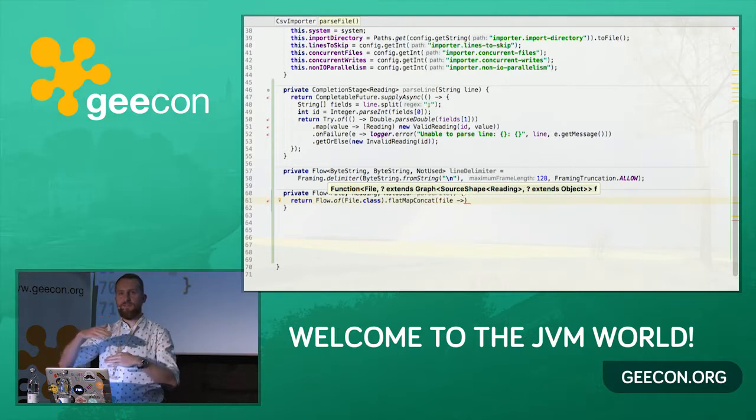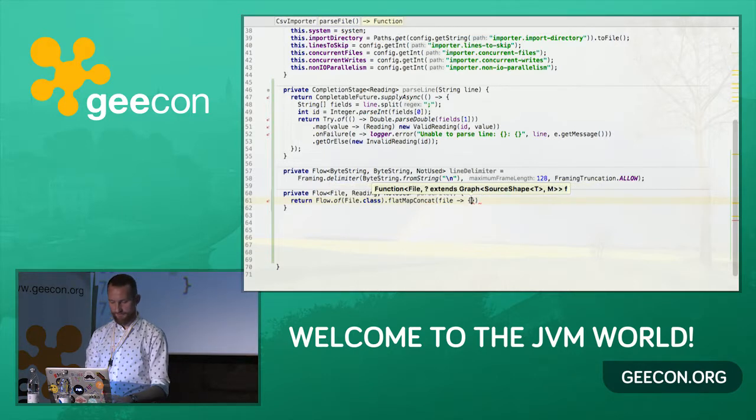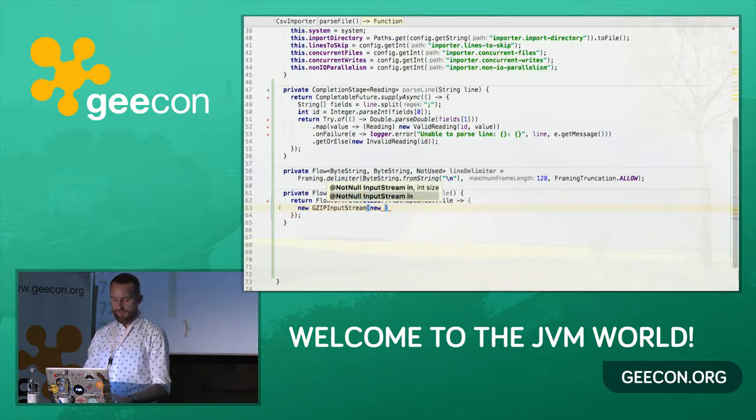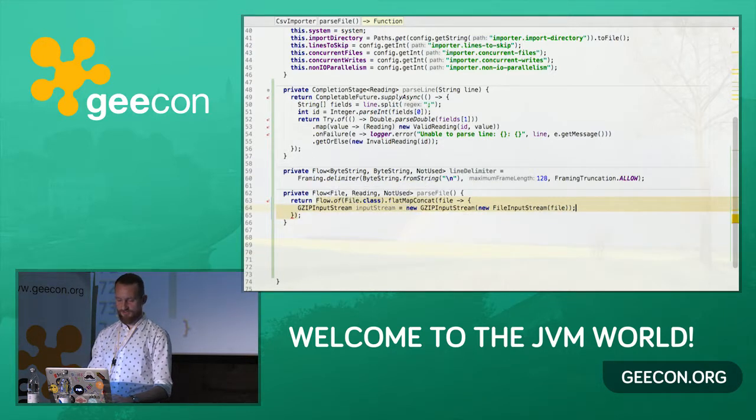So in the methods that we are calling, we're going to get the instance of the file, and the flatMapConcat will be called, say, file after file. So we're going to have an instance of the file here. And what are we going to do? Well, you remember that the files are gzipped. So we're going to use a GZIPInputStream, which will be wrapping a plain FileInputStream created from the file that we got here. We're going to call it an input stream.